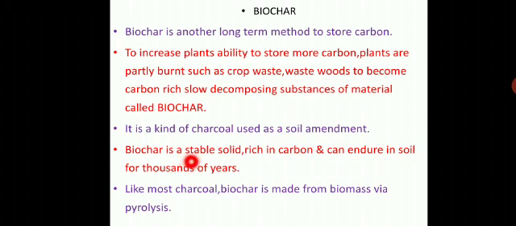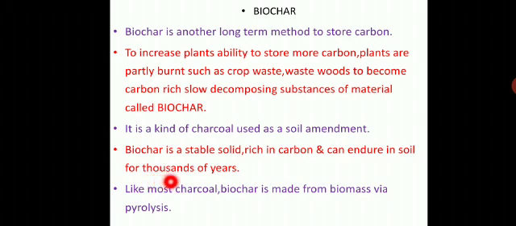It looks like a stable solid, rich in carbon, and can endure in soil for thousands of years. It can withstand below the soil surface for thousands of years because of its stable solidity. They are a rich source of carbon.